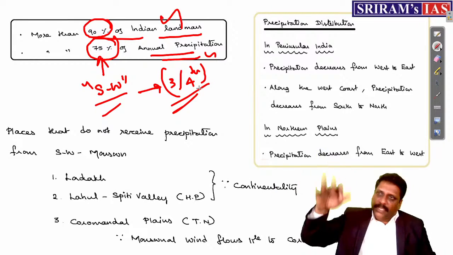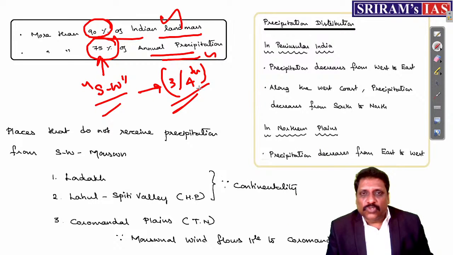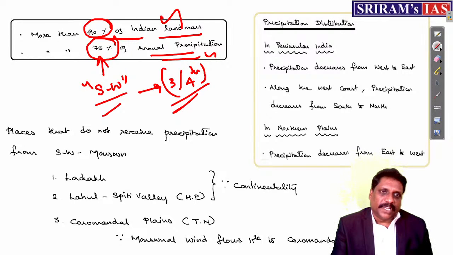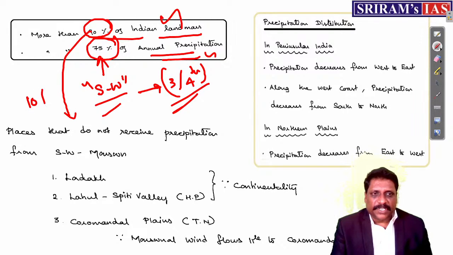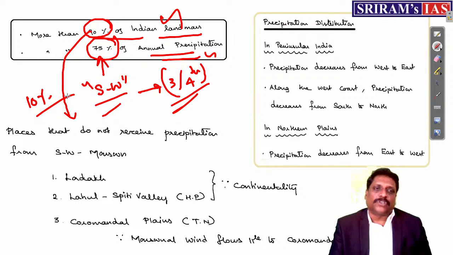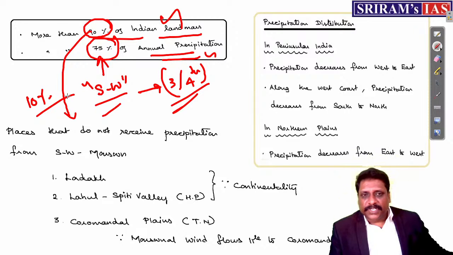Of what exactly you receive in one year, southwest monsoon gives you 75% of it. 90% of the land it covers. But still, if it covers 90%, there are 10% of land which is not receiving precipitation from the southwest monsoon. What are the reasons?